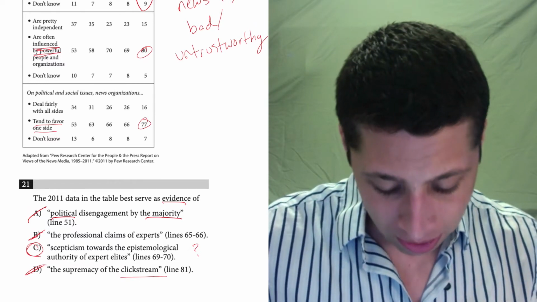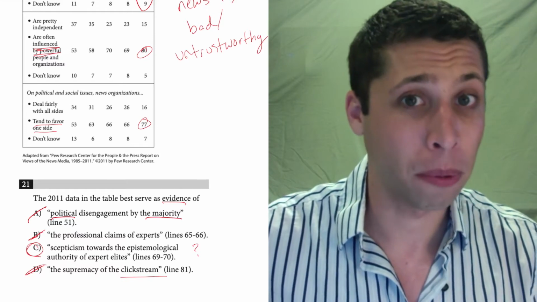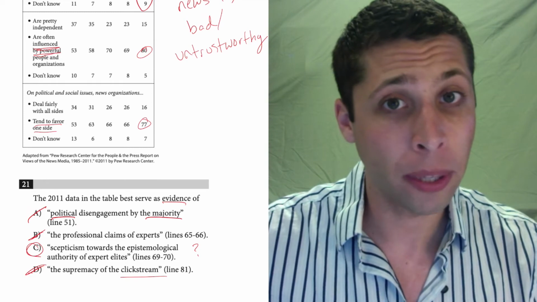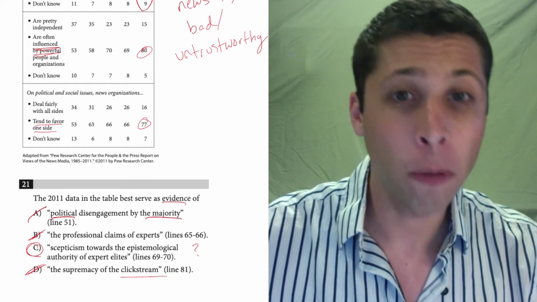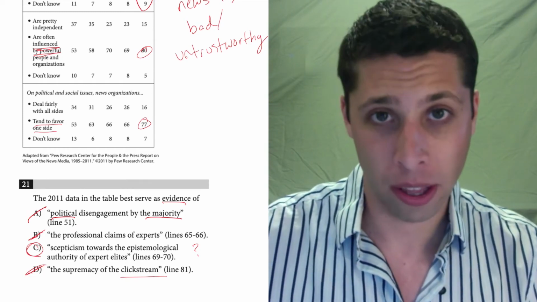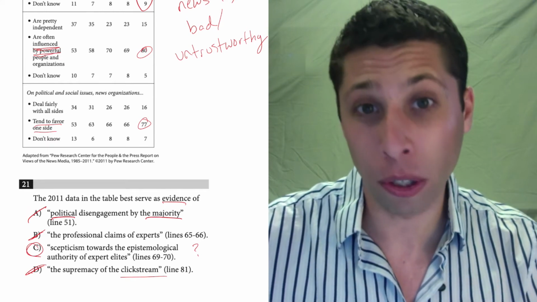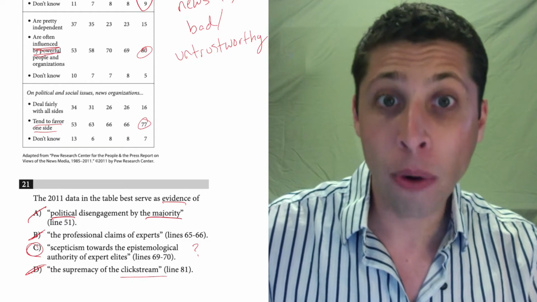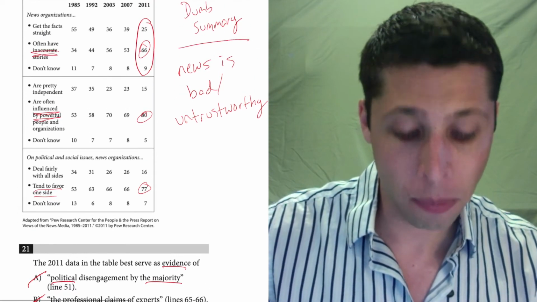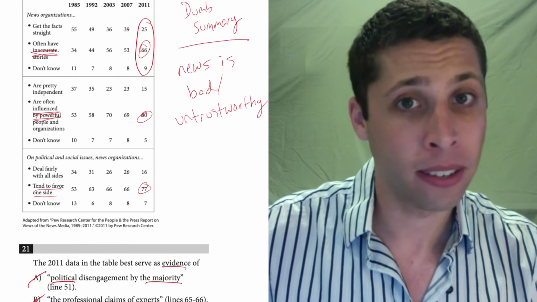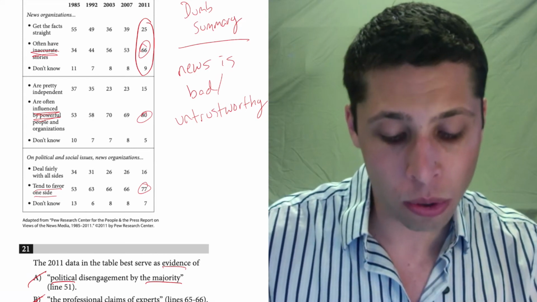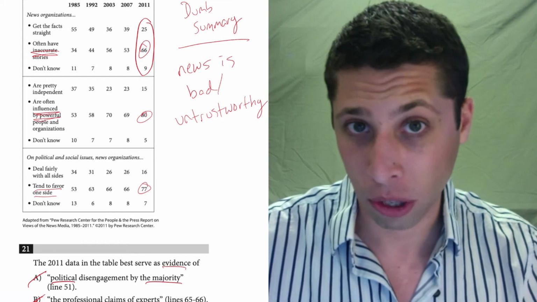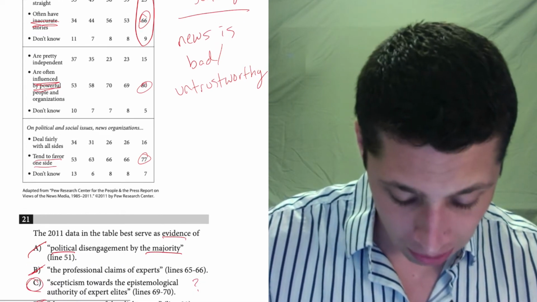But let's take a look at these words and see if we can match it up a little bit better. Skepticism is a good SAT word. You should really know what that means. Being skeptical, being a skeptic, means that you question things. You don't believe what you're told. So when we see that people are doubting the news, which is what our dumb summary said, that's skepticism. They're skeptical that the news is providing them with accurate, unbiased information. So there's the skepticism piece.